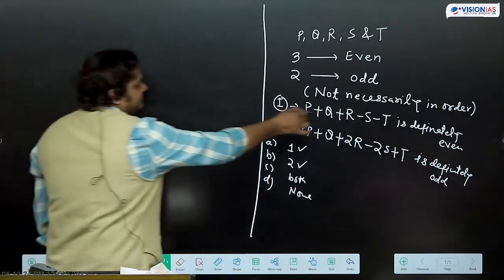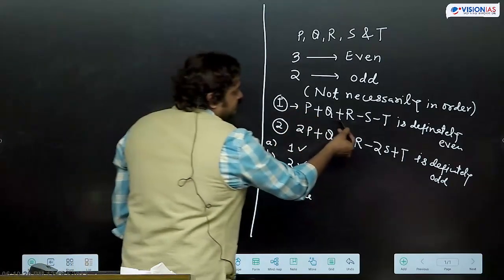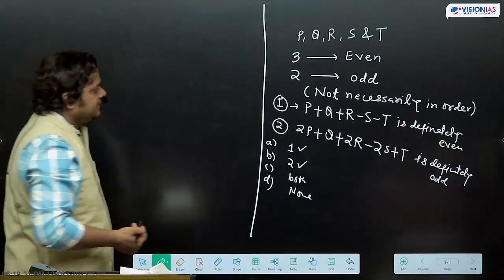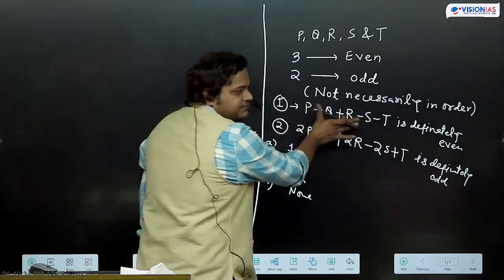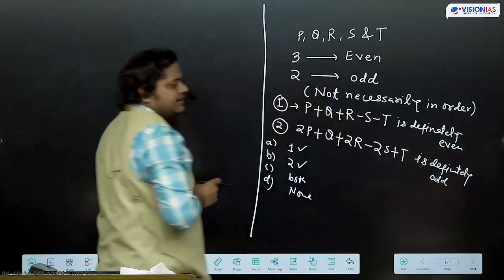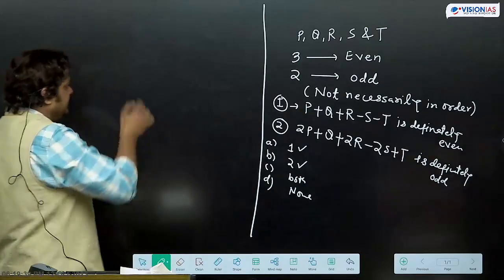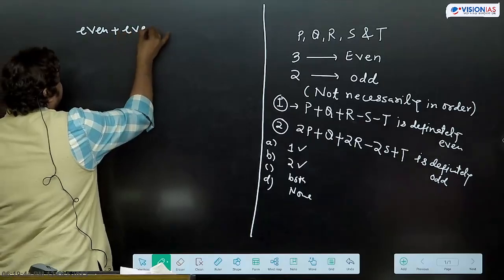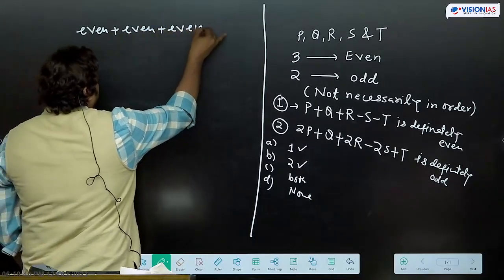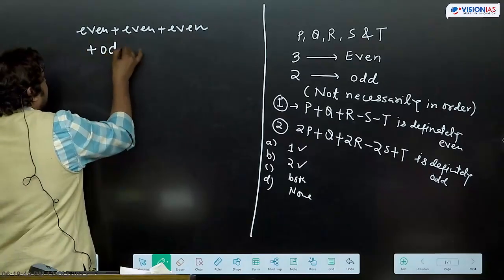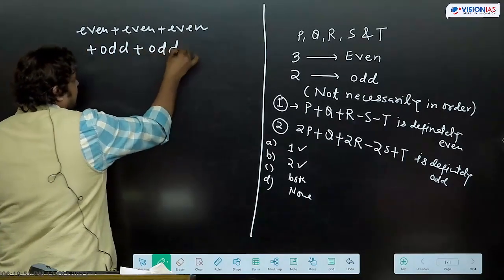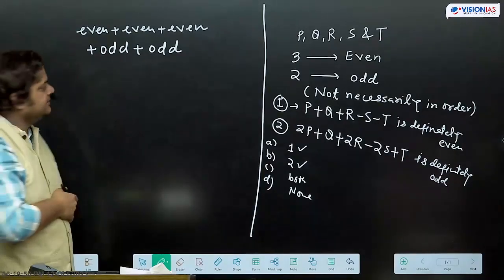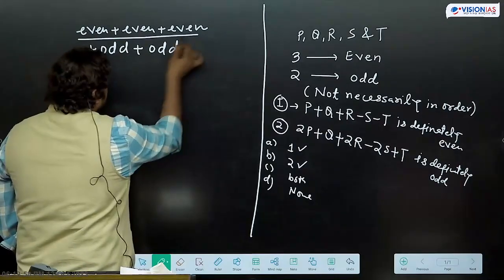See here. In the first statement, P plus Q plus R minus S minus T is definitely even. It is written. And what information do we have about these numbers? That 3 are even and 2 are odd. So basically we can write this way: 3 even and 2 odd. Plus or minus has no effect. We have seen this, sum or difference.